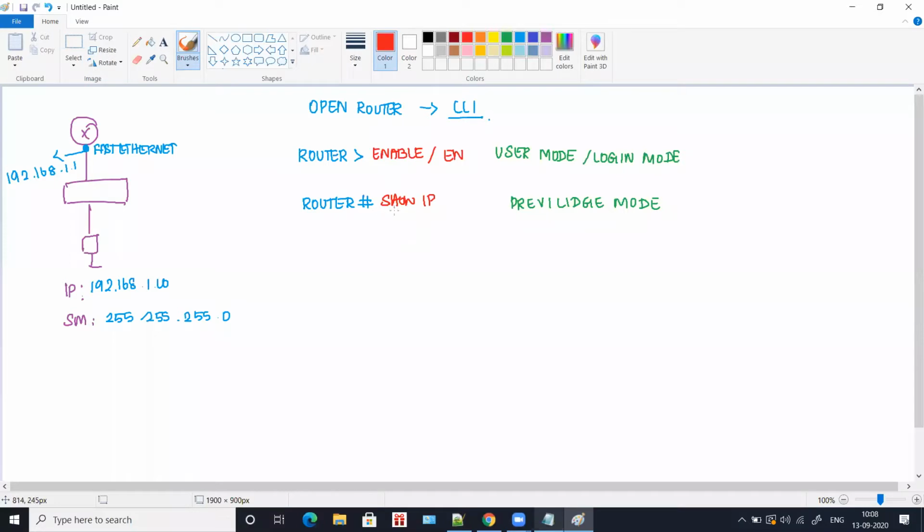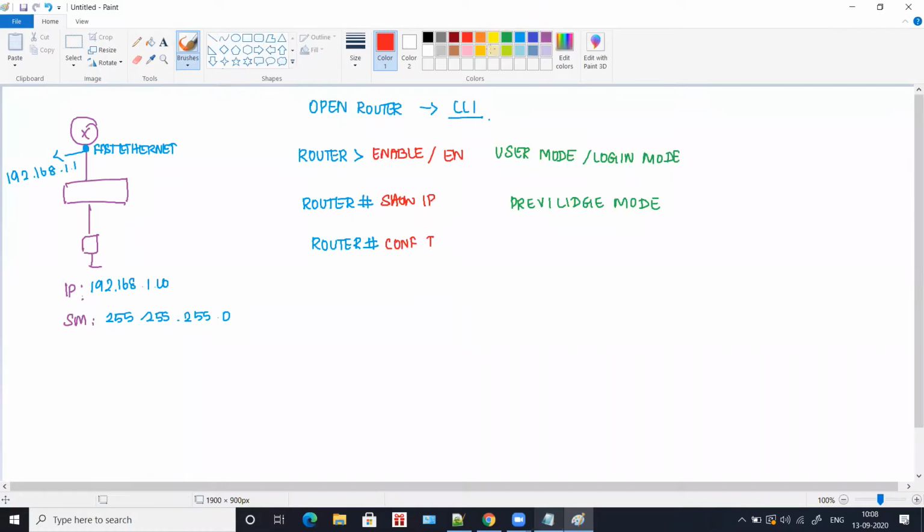So you can only see what has been done in a router, but you cannot configure anything. If you want to configure something, from privilege mode, router hash, you have to type conf space t, or configure terminal. Conf t is nothing but configure terminal.